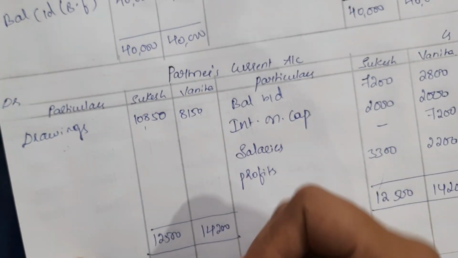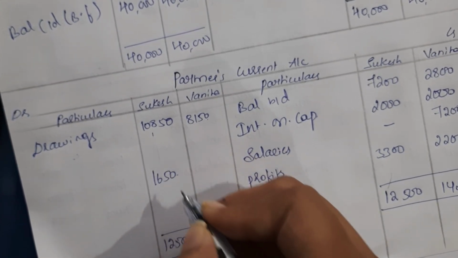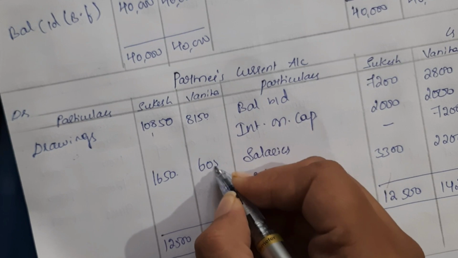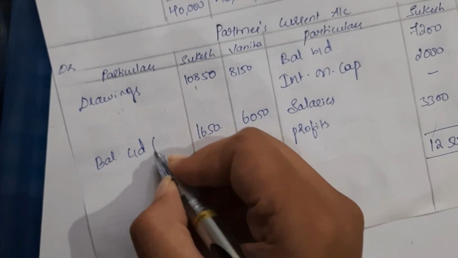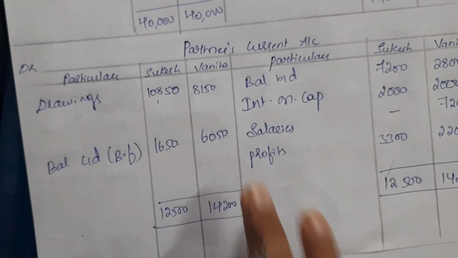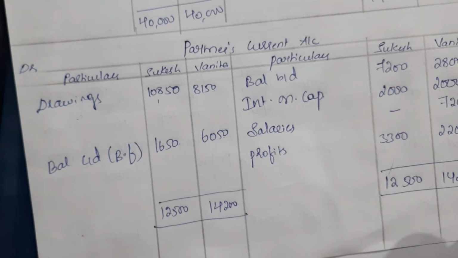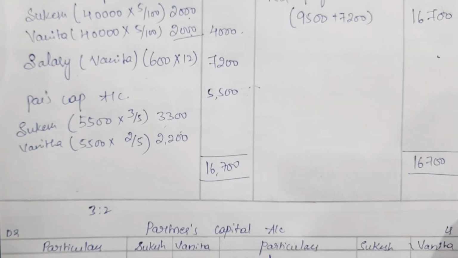So when we deduct this amount, the balancing figure here would be 1,650 rupees and 6,050 rupees. Okay, this we call balance carried down, the balancing figure, right? This will be the new capital of the partners. Okay, so this is how we do the problems on profit and loss appropriation account.